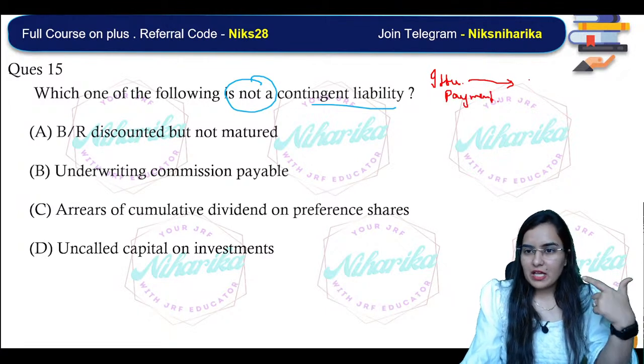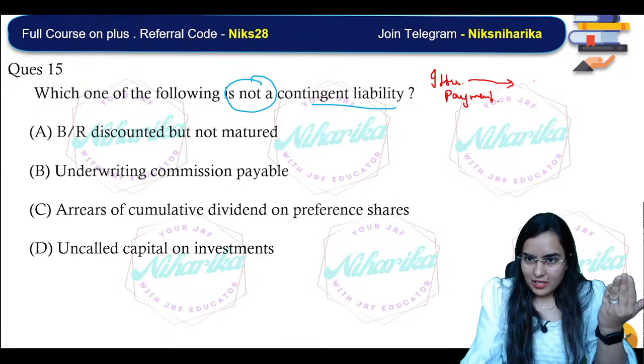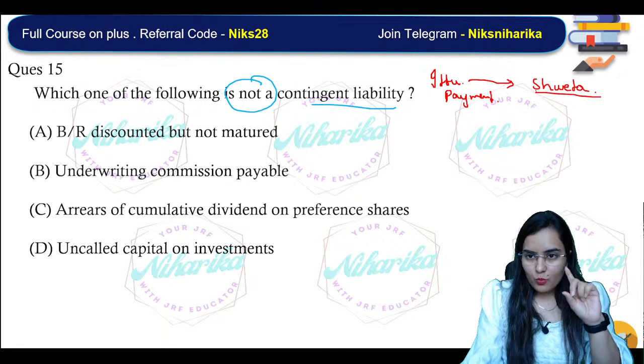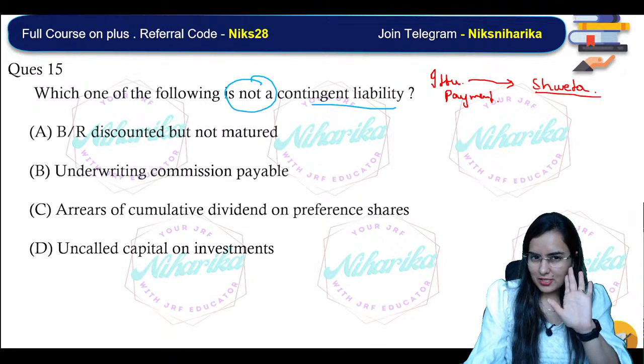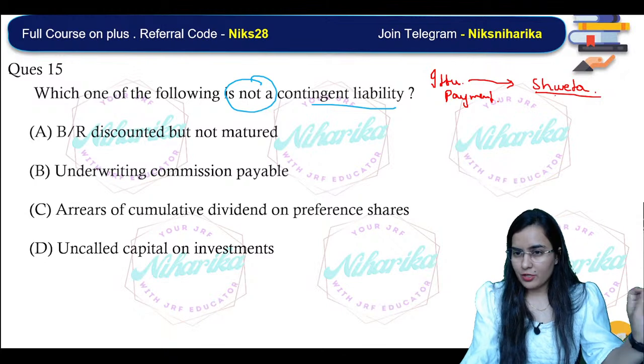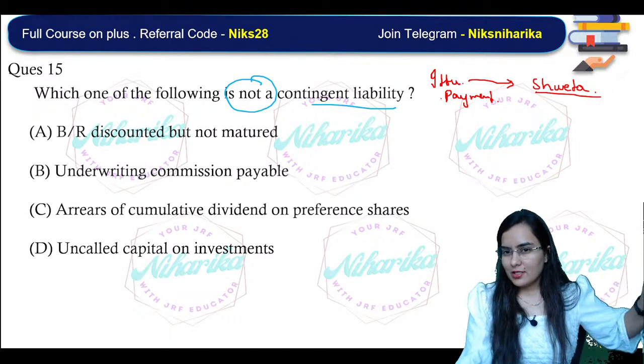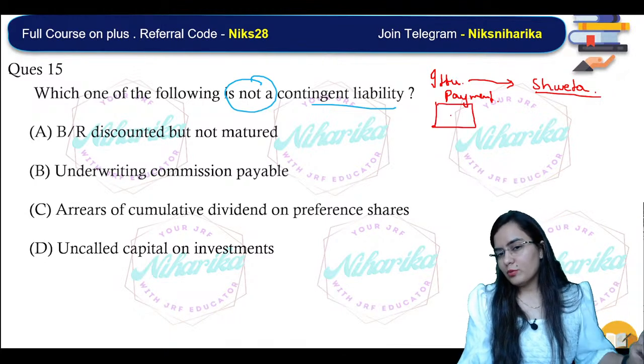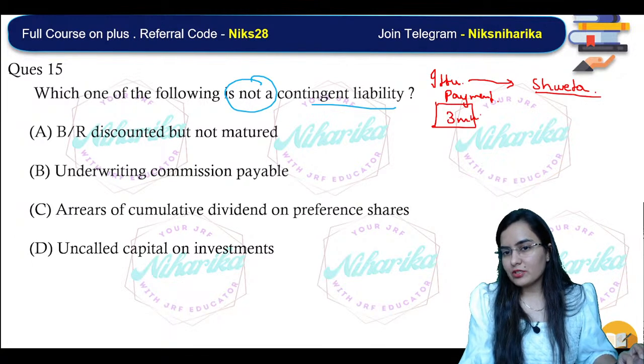Okay, now it will be receivable. It will be received by whom? Shweta. Now, what has Shweta done right now? See, the bill is discounted but not matured. This bill will be matured within 3 months or after 3 months.